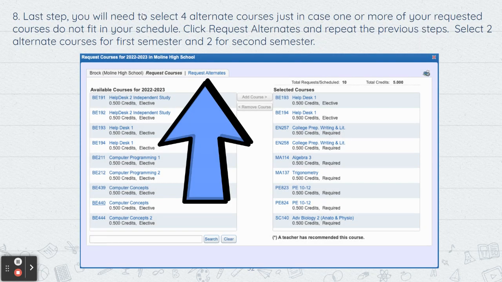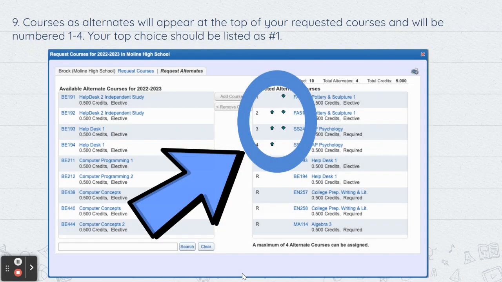The last thing that you'll need to do is select 4 alternate courses, just in case one or more of your requested courses do not fit in your schedule. So what you're going to do there is go up to the top and hit Request Alternates, and you're going to click on that. Then you're going to select 2 alternate courses for first semester and 2 for second semester. Just like you were requesting your classes before, you're going to look at available courses and you're going to hit Add Course, but it's going to be under Alternates.